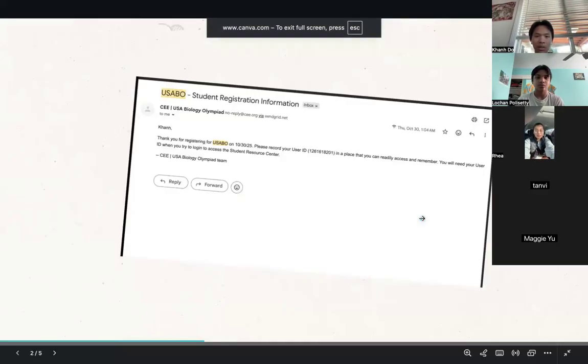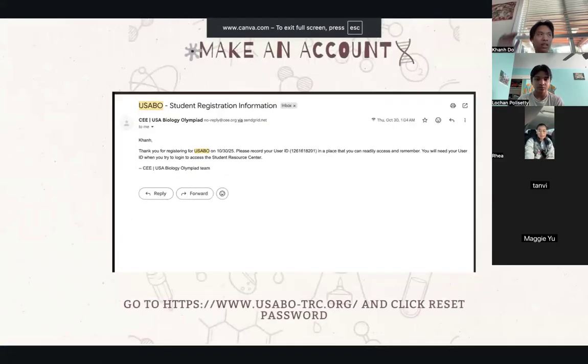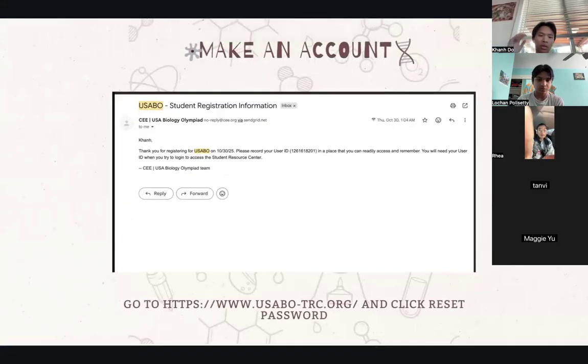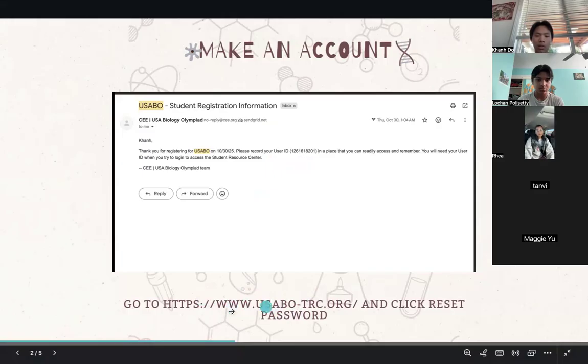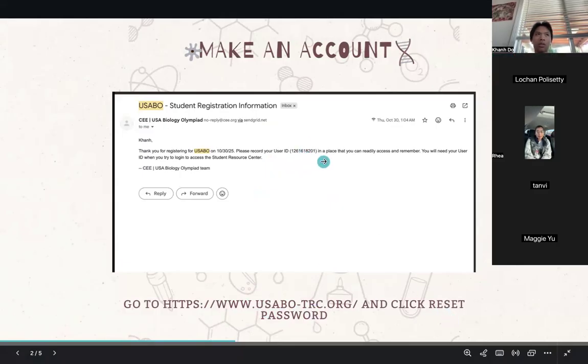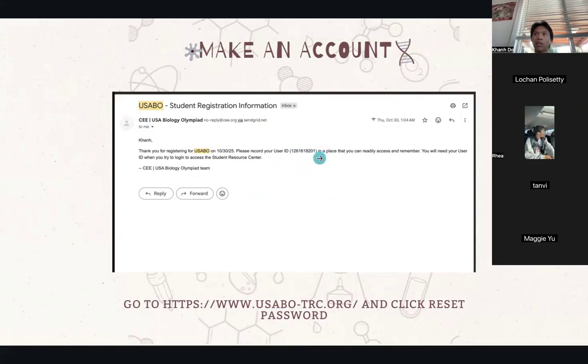Okay, so since you guys have all signed up, they should have sent you an email with your user ID. When you go to this website right here, if you just search up USABO, go on it and click reset password and type in your user ID, you should be able to make a new password, and then that's your account. You'll need that for the testing date later.